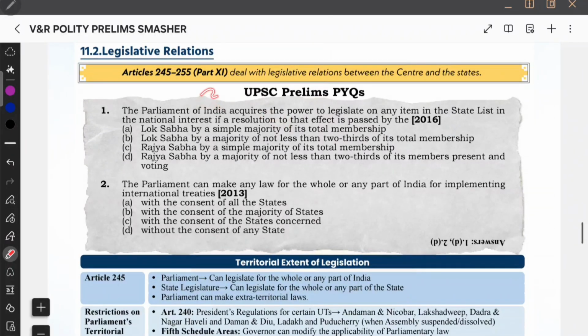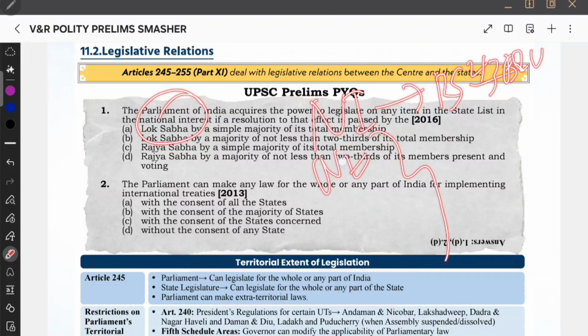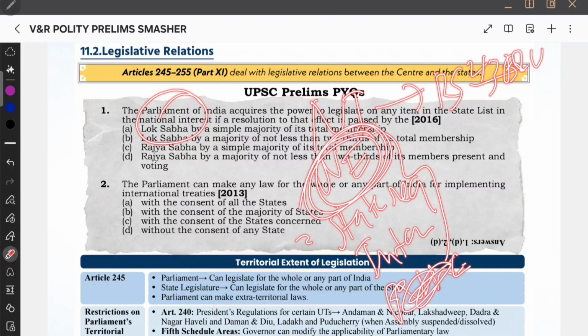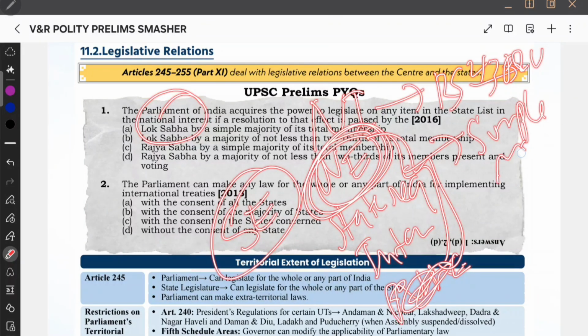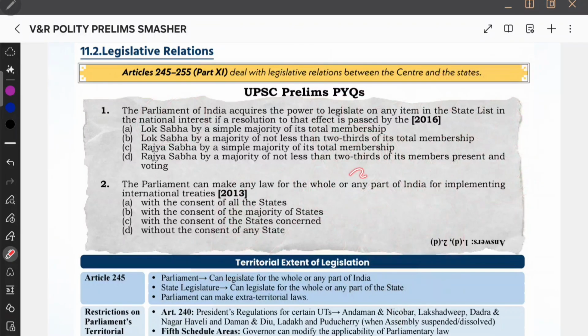Try to do this MCQ. The Parliament of India acquires the power to legislate on any matter in the state list in the national interest. So we have seen that for national interest, Rajya Sabha has to pass a resolution with two-thirds of members present and voting. And for the rest of them, national emergency, state request, and international agreements, or else state emergency, you require a simple majority. And whenever you are doing this, state consent is not required. For example, for an international agreement, state consent is not required.